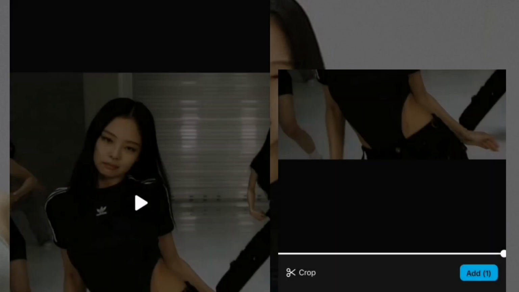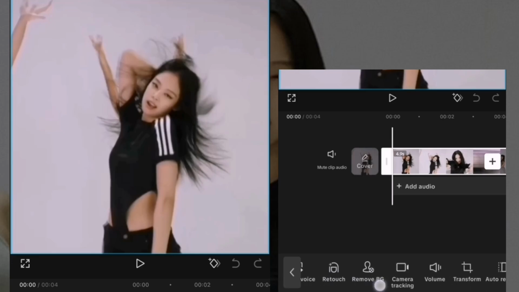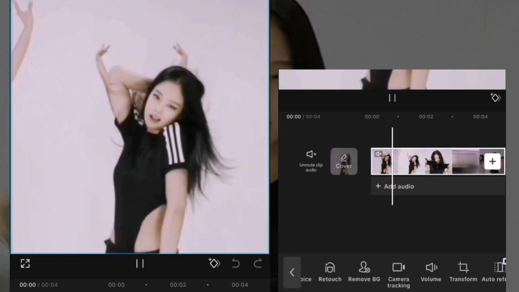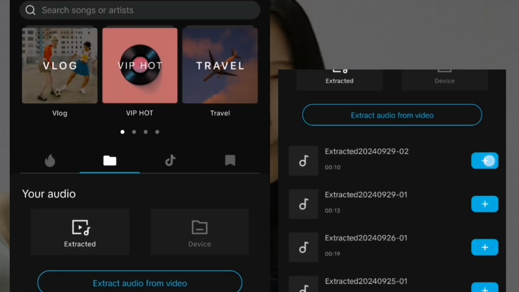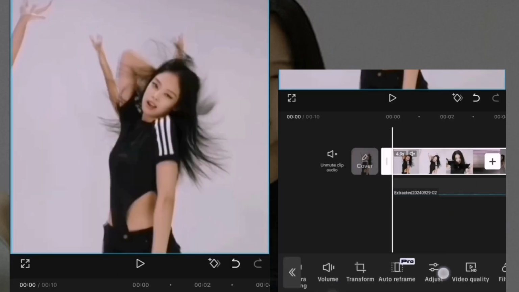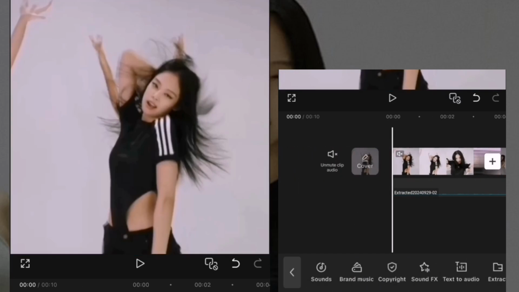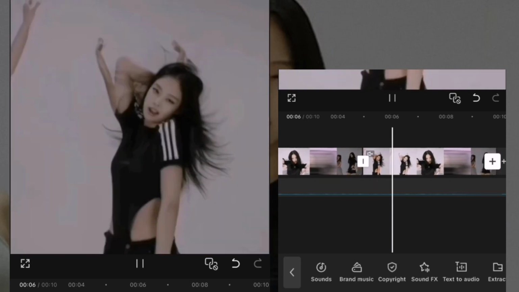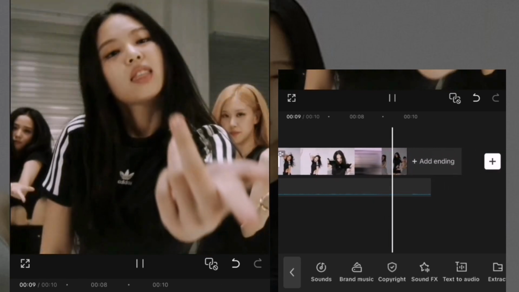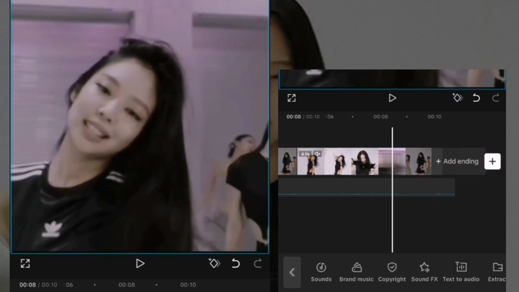Go to a new project and add the video you just exported. Add your audio. Duplicate it. Delete the photo part from the second clip.